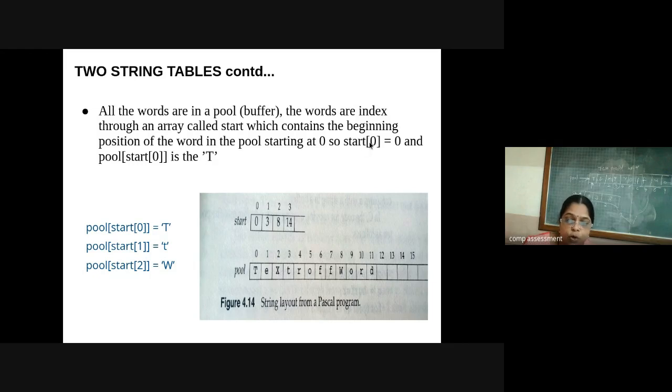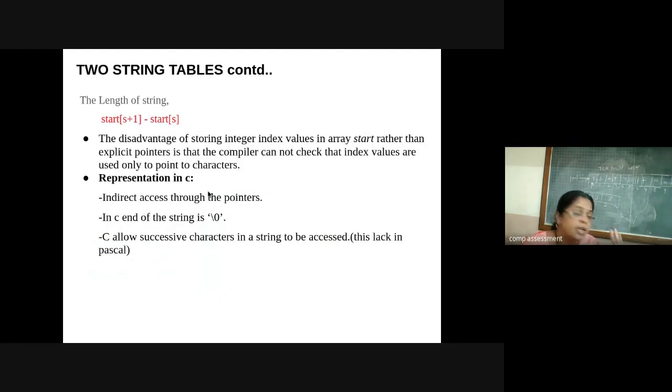So start of 0 is nothing but the capital letter T where my mouse is pointing. The pool of start of 0 is T. Start of 1 has index 3, and this index 3 in the pool points to the small t, which is the start of the second word, that is trough. My start of 2, which has index 8, points to the word W. In this way, Pascal handles strings using a two string table.